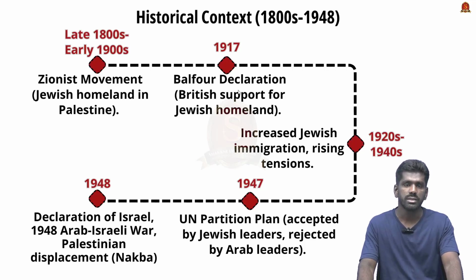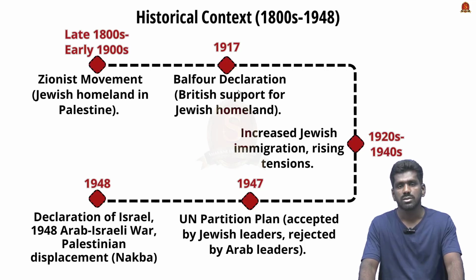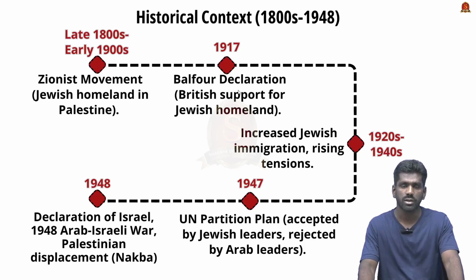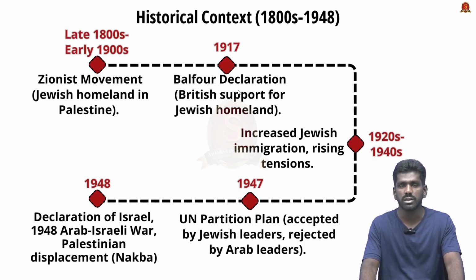In 1987-1993, the first Intifada began in Gaza and the West Bank. This marked the Palestinian uprising against the Israeli occupation. During this time, the Palestinian leader Yasser Arafat headed the Palestinian people and was also involved in the peace process between the Israeli government and Palestine. In 1993 to 1995, there were the Oslo Accords, signed between Yasser Arafat and the Israeli Prime Minister, which laid the groundwork for a two-state solution, creating a Palestinian Authority.